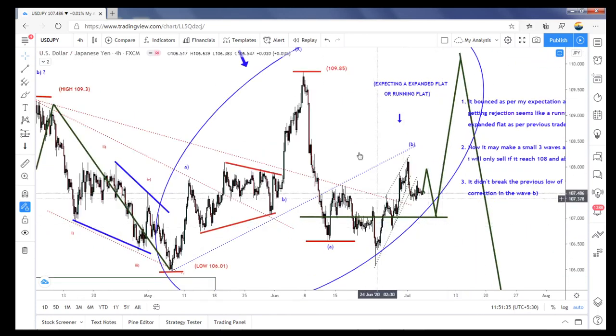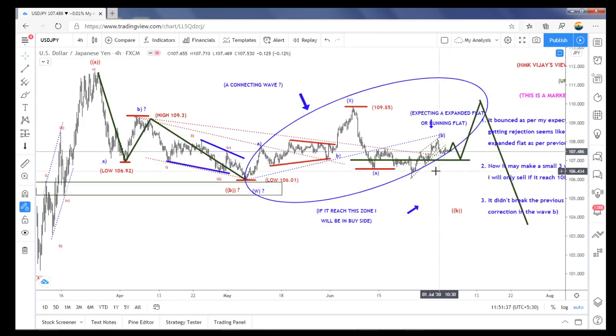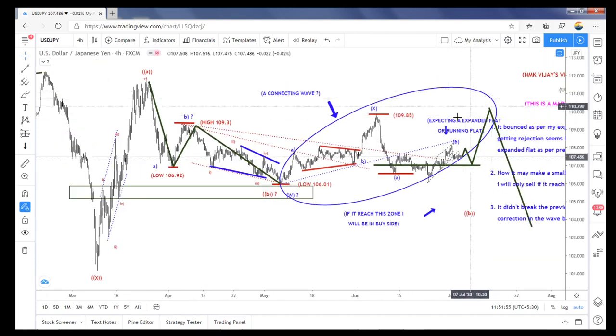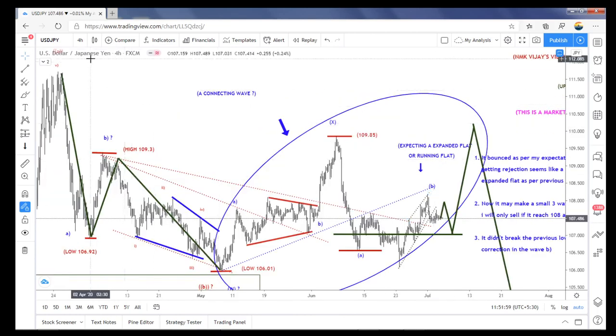Otherwise I won't buy immediately, and I won't sell in this trade setup, because I'm already having a buy at 108.6. So if it breaks above this, I'm just looking at whether this wave is aggressive or not, and then I correlate to the stocks and to the gold, and only then will I exit my position here. So this is my view in UJ.